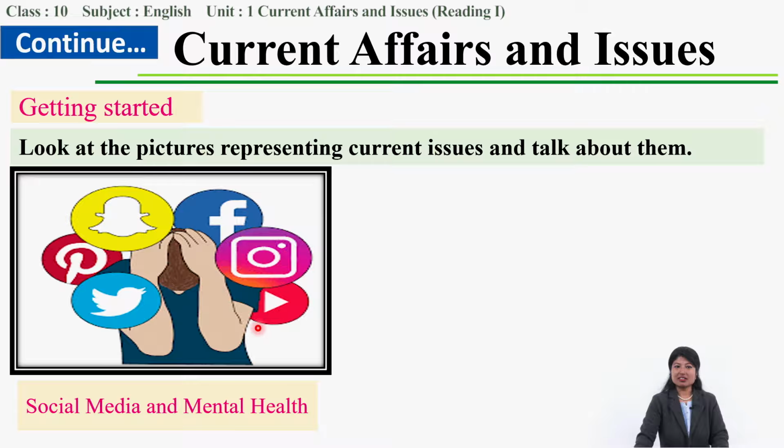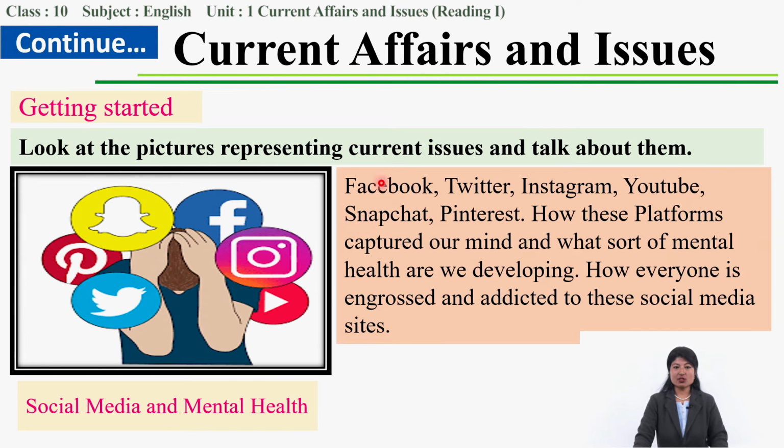Third one, this one. Okay, YouTube. And this one, the bell-like icon. Yes, this is Snapchat. And then this bird-like one, Twitter. And what does this P-like symbol represent? This is Pinterest, right?